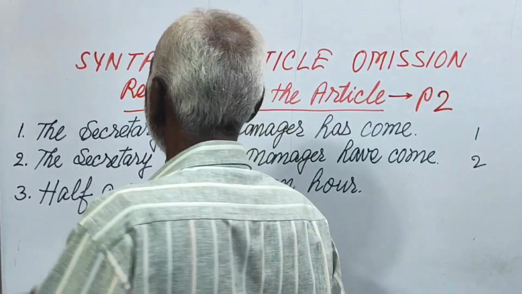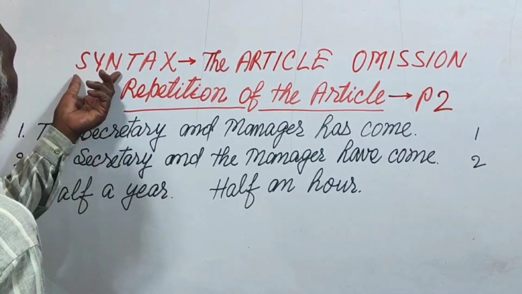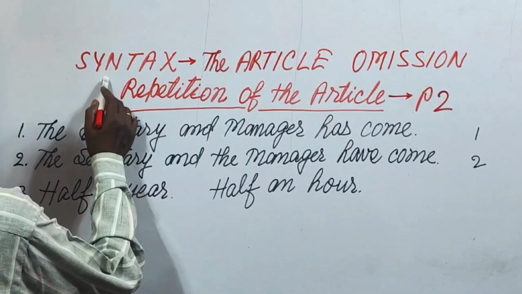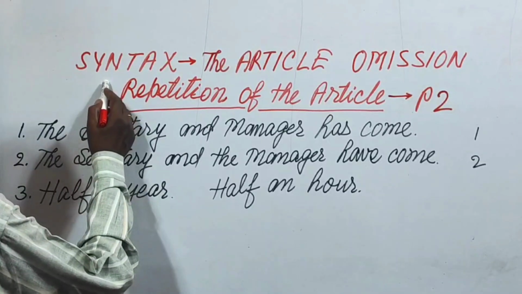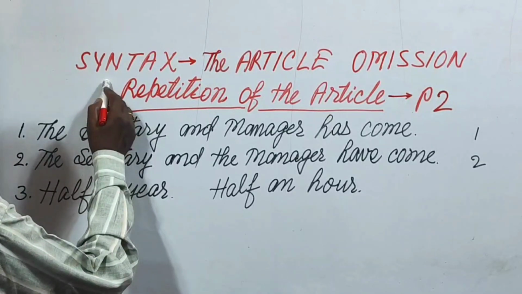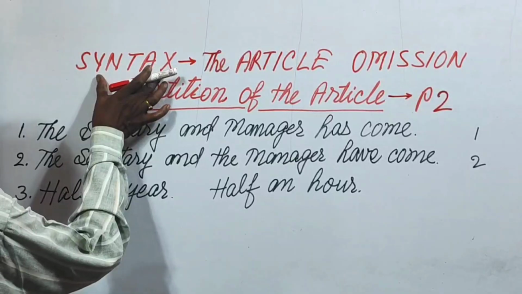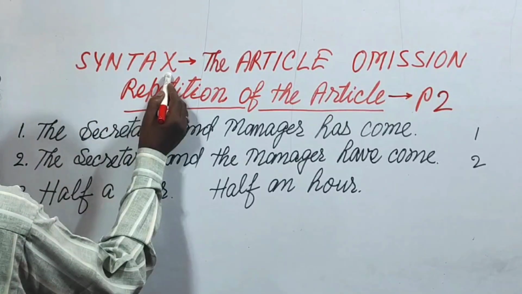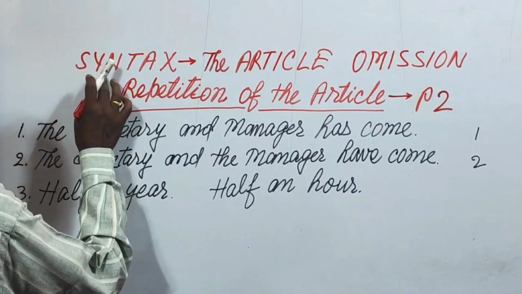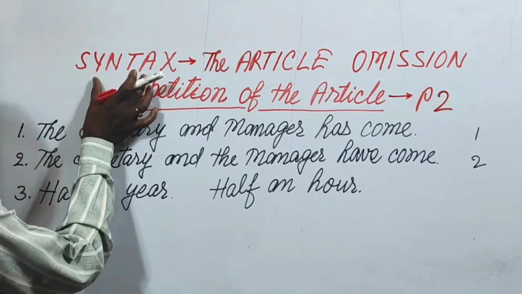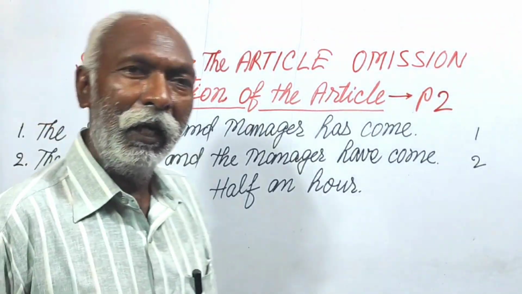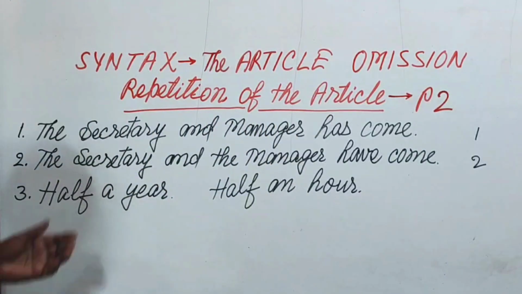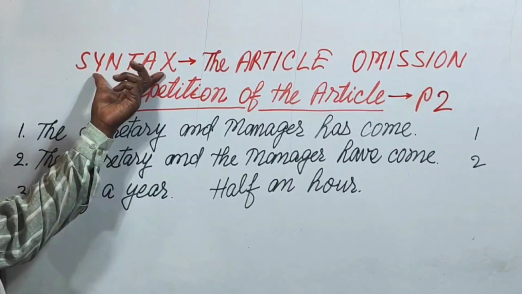Syntax. What does syntax mean? Words and phrases put together to form a sentence in any language according to the rules of grammar is known as syntax. In other words, you can say the grammatically correct arrangement of words and phrases in a sentence, in any language, is known as syntax.